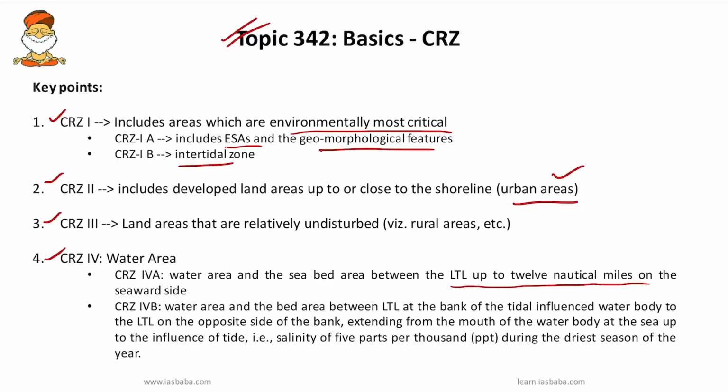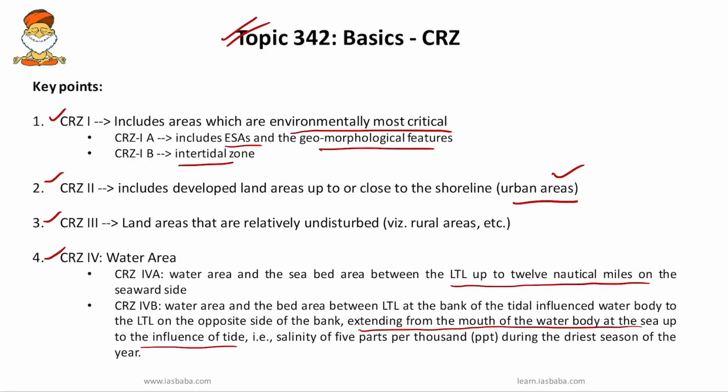They usually extend from the mouth of the water body at the sea up to the influence of the tide. So finally, you have to remember four important things in simple terms: CRZ1 deals with environmentally most critical areas, that is ecologically sensitive areas; category 2 deals with urban areas; category 3 deals with rural areas; and category 4 usually deals with the aquatic area up to territorial limits.